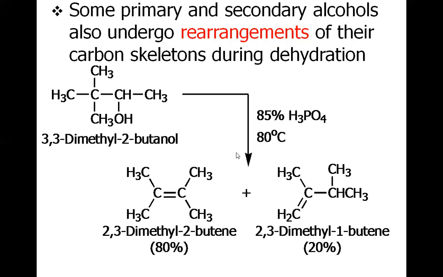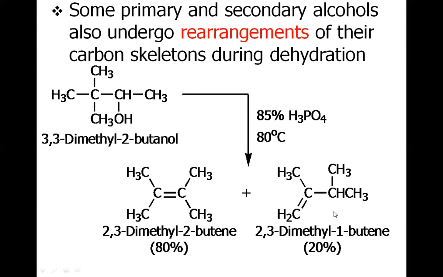However, in doing so, sometimes rearrangement occurs. What does it mean? Consider this particular example of 3,3-dimethyl-2-butanol. This is the OH, and obviously there is no beta hydrogen on this side because this carbon is quaternary. We have three methyl groups attached. So a hydrogen from the methyl of this molecule will be removed, and we will have a carbon-carbon double bond at the terminal.